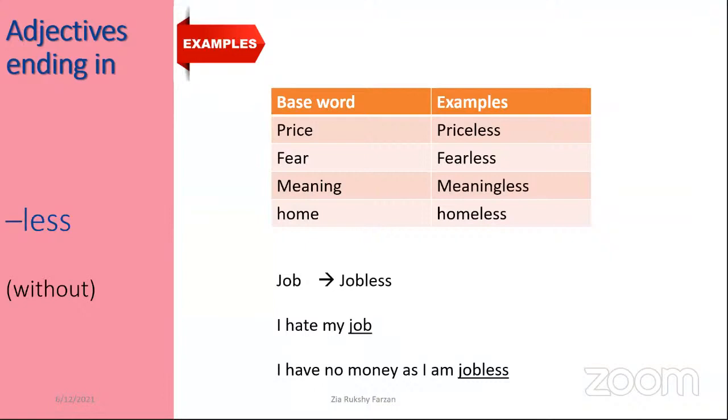Job, jobless. I hate my job. Here the word job acts as a noun. Here it is an adjective. I have no money as I am jobless. Right? I am a person who now has no job. Jobless. So I have no money. Write this down quickly.